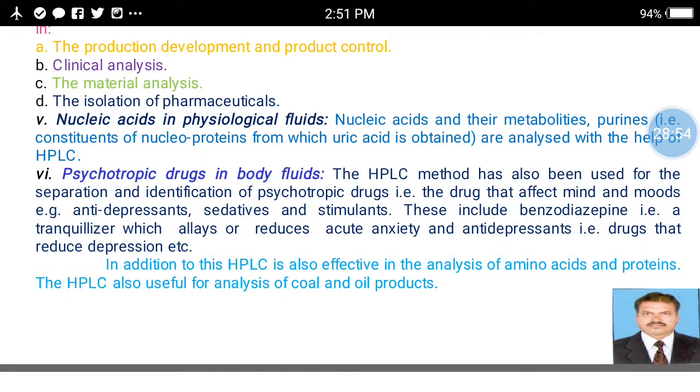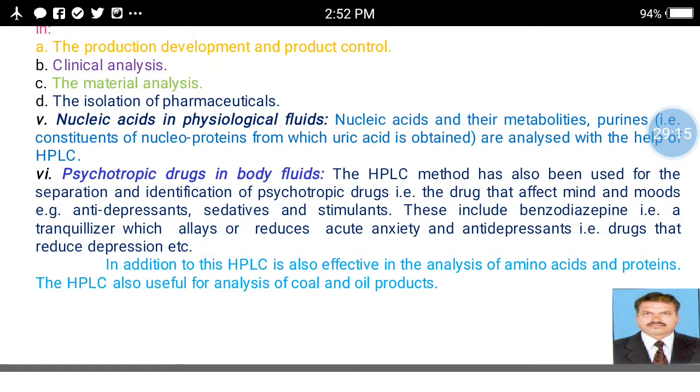Then the next application is psychotropic drugs in body fluid. The HPLC method has also been used for the separation and identification of psychotropic drugs, that is, drugs that affect mind and moods, such as antidepressants, sedatives, stimulants.